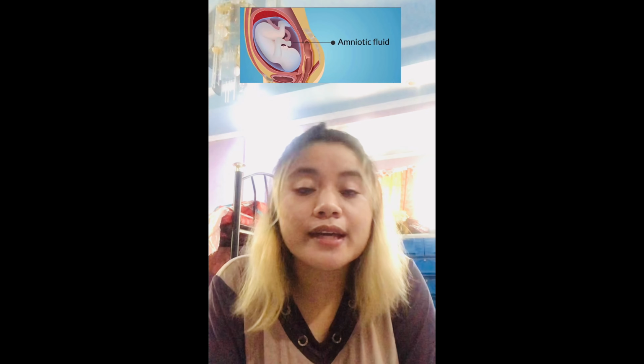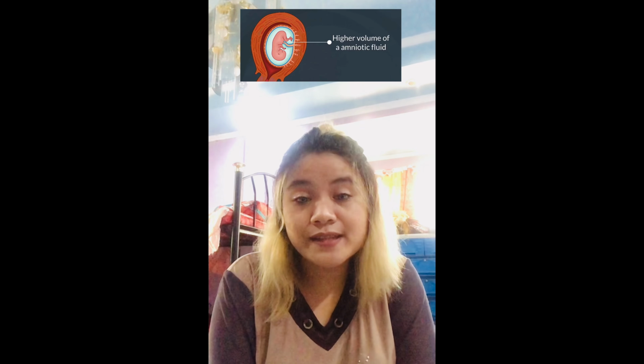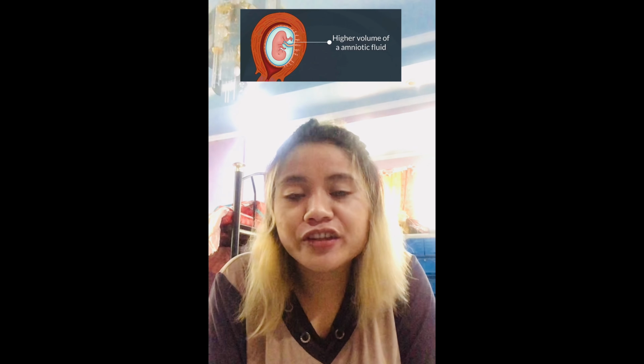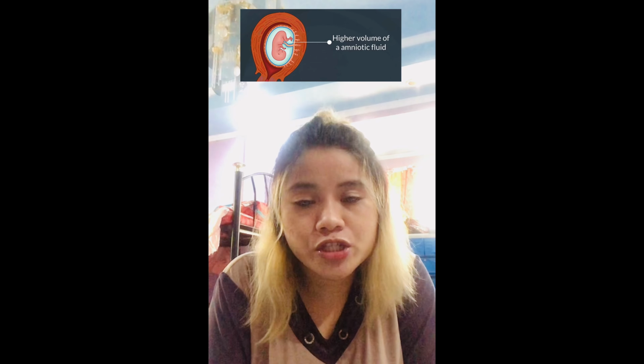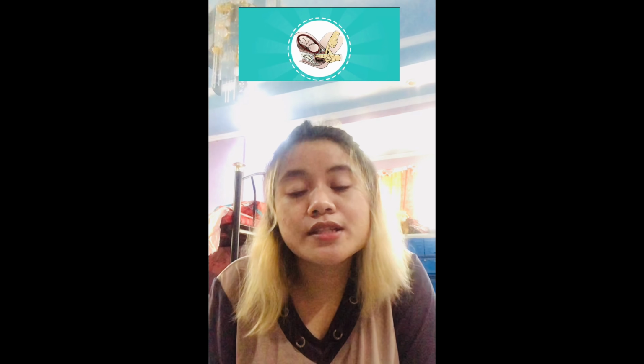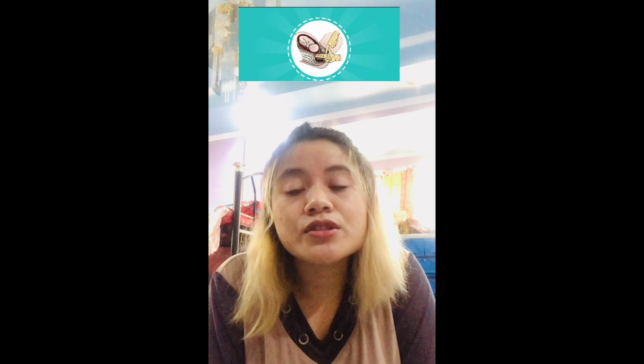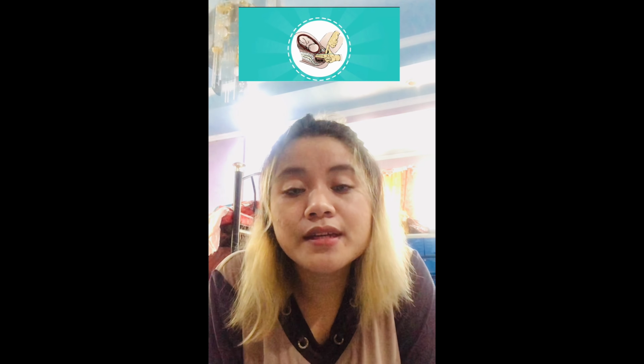Another symptom is a higher volume of amniotic fluid. As we all know, amniotic fluid is a clear, slightly yellowish fluid that surrounds and protects the baby while in the uterus. A higher than normal volume of this may indicate that the child is abnormally large. For the diagnosis of CPD, pelvimetry is used to evaluate the baby's position in the womb, the tissue surrounding the mother and her baby, and the size of the pelvis.